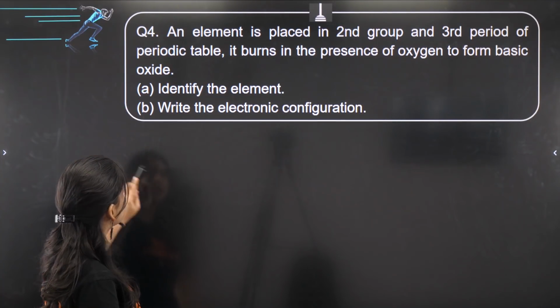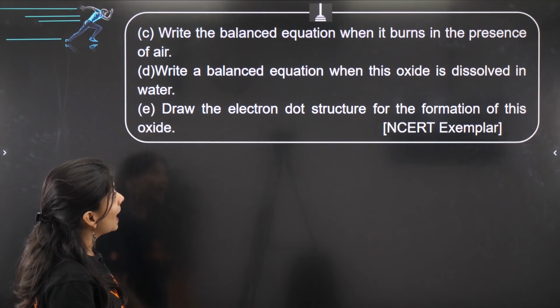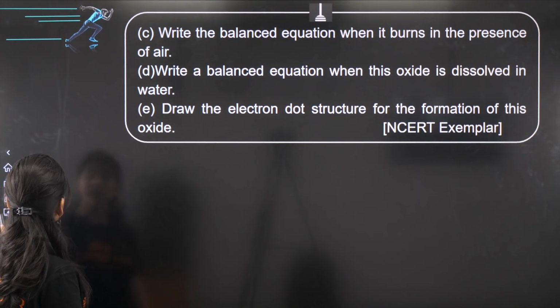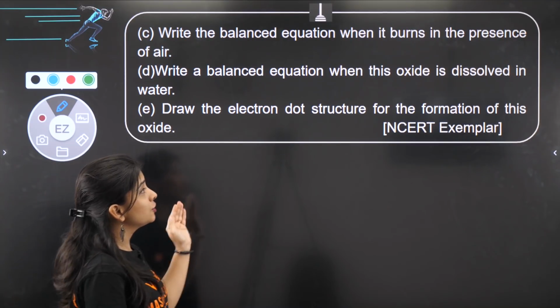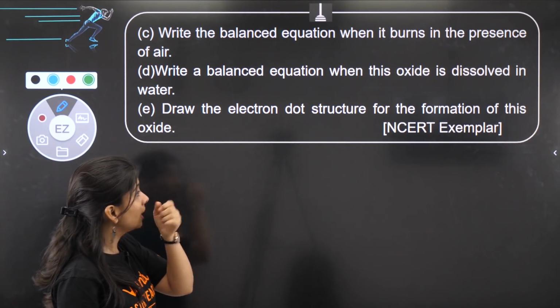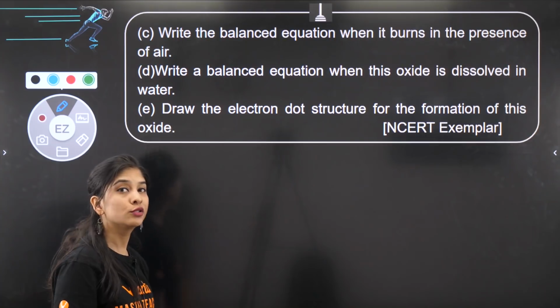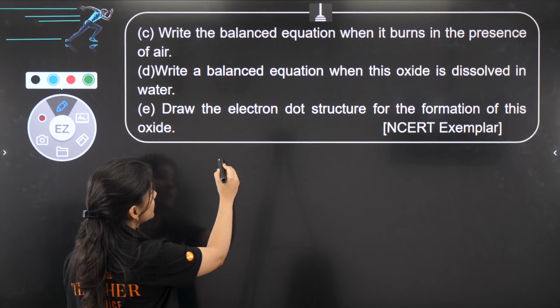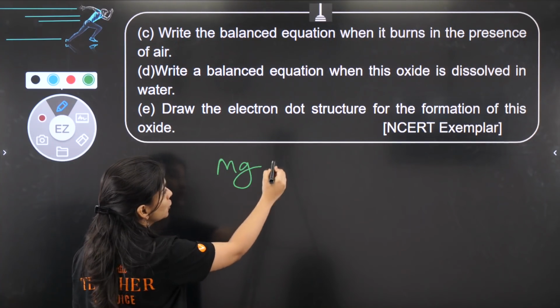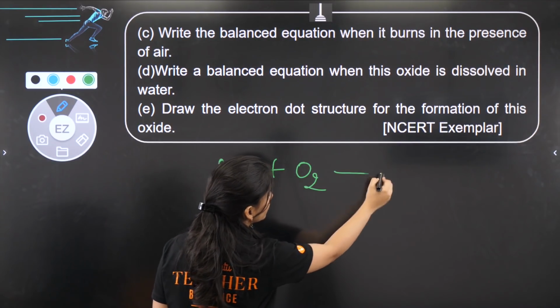आगे का part, let's see. Write the balanced chemical equation when it bonds in presence of oxygen, and जब oxygen के साथ oxide बना लेगा, what will happen when you dissolve it in water? Okay, तो सबसे पहले whenever you take magnesium and whenever it is going to burn, try करो.